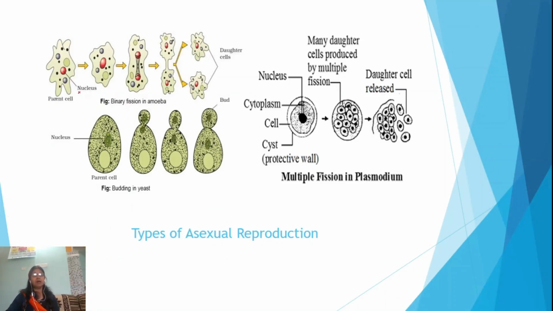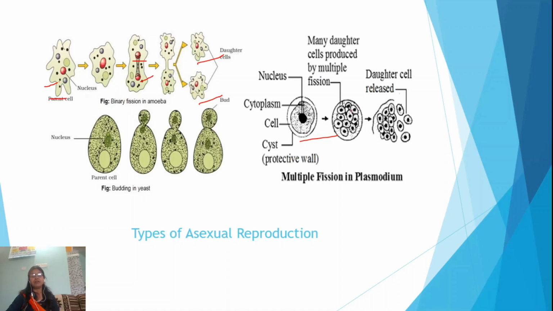This diagram shows binary fission in amoeba. Here you can see this parent cell which grows in size. First it will undergo karyokinesis, that is division of the nucleus into two, and then finally the cytoplasm and other cell organelles are distributed among these two daughter cells. In this way, two daughter cells arise from a single parent cell. That's why it is known as binary fission. Some other examples of binary fission are paramecium, etc. Then here, multiple fission. You can see this is the cell of Plasmodium, the parent cell.